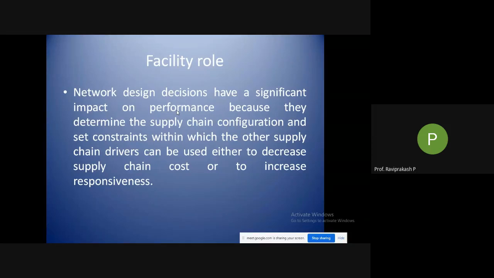either to decrease supply chain cost or to increase responsiveness. So here two things are very much important. Okay, one is responsiveness and the other one is the cost. So there will be a trade-off. You need to take one of the sides, whether it is responsiveness or the cost.